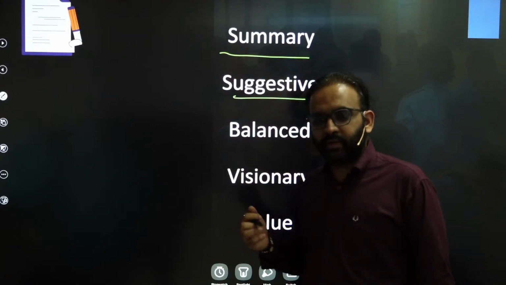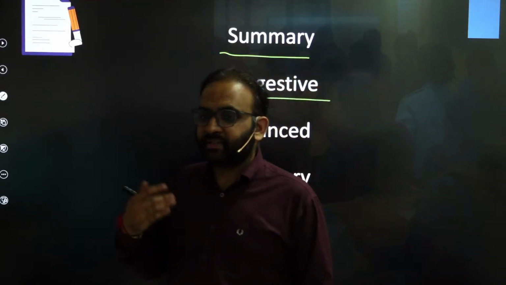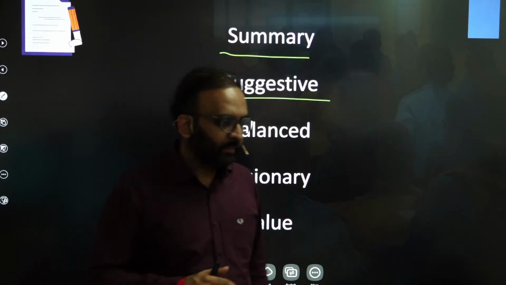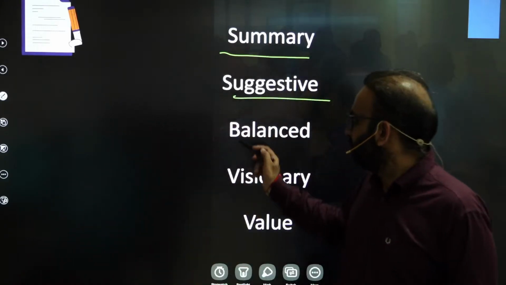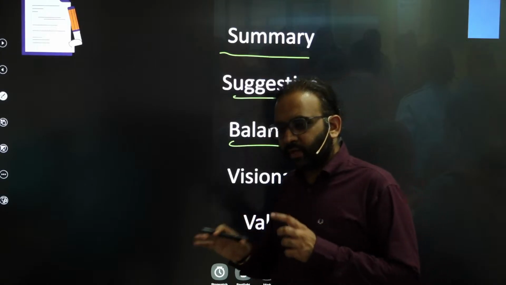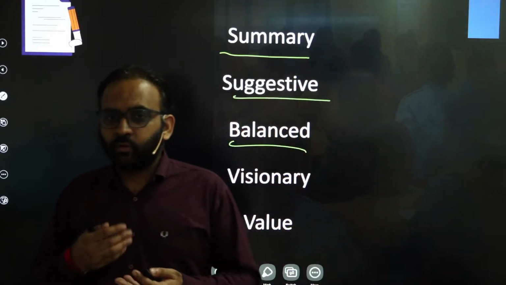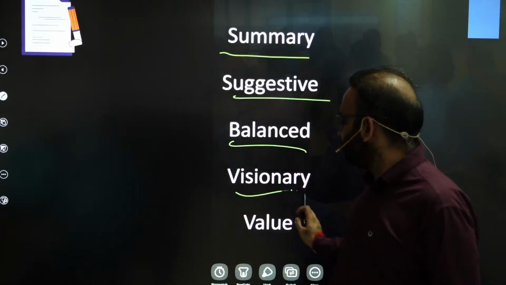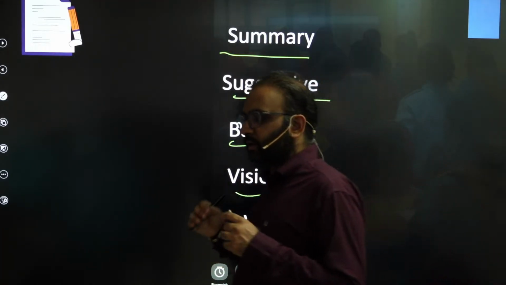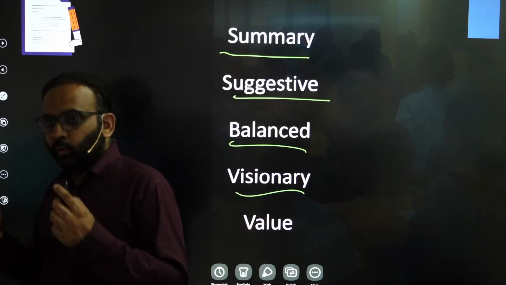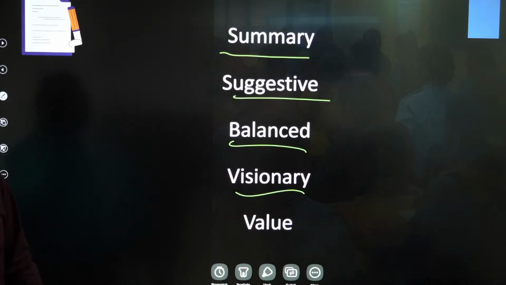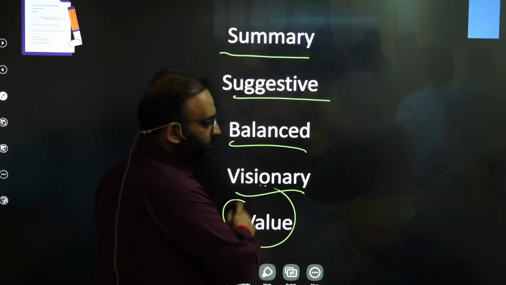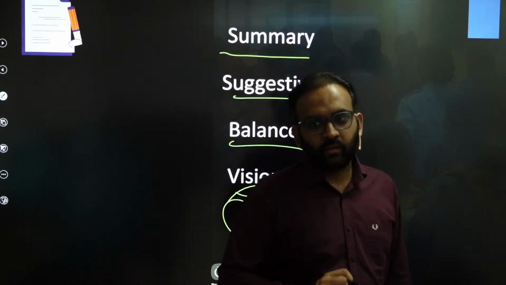Second is suggestive, where you are recommending certain measures in the conclusion. Third is balanced, where you have discussed, suppose, pros and cons of something and you are giving your balanced opinion regarding this. Fourth is visionary, that's basically a futuristic one, where you are giving a future outlook of the given scenario. Fifth one is value-based, that basically is based on quotations, right?